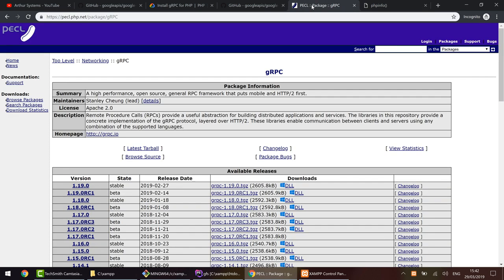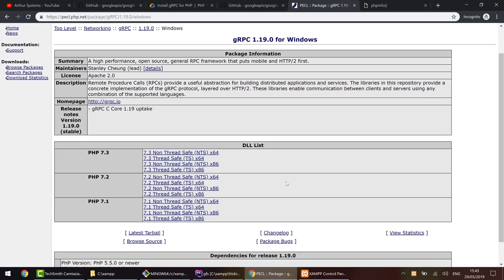Because when I go to this link to download the DLL file, you can find this gRPC extension, which is an extension that Google used to build the Firestore API. And now I can click here to download the DLL. There you go.